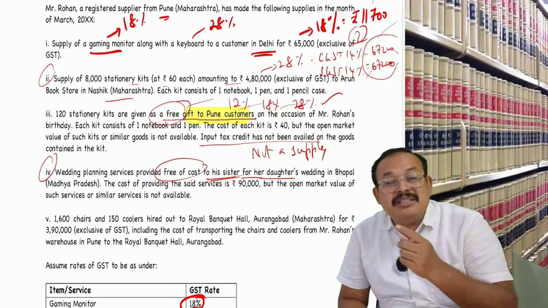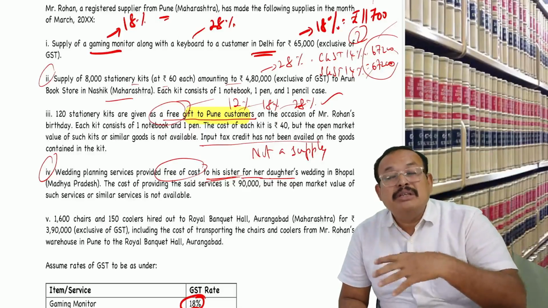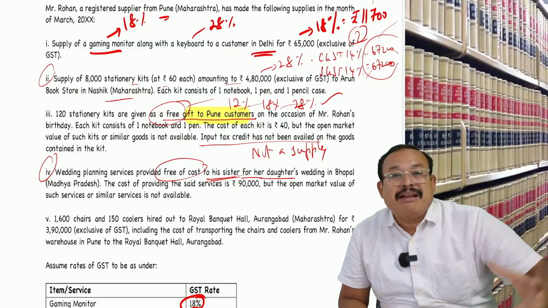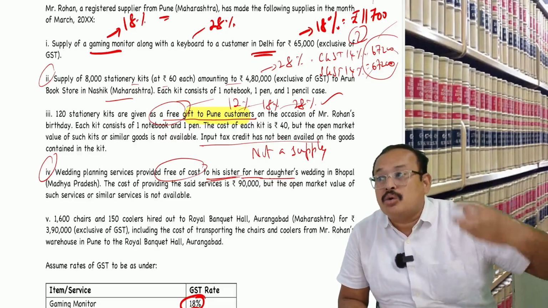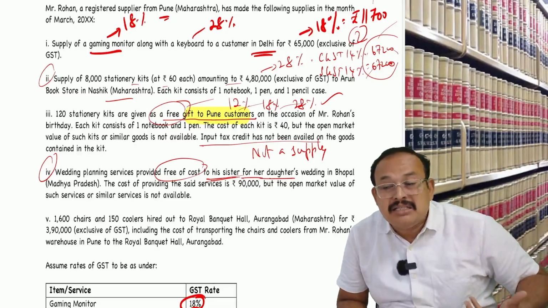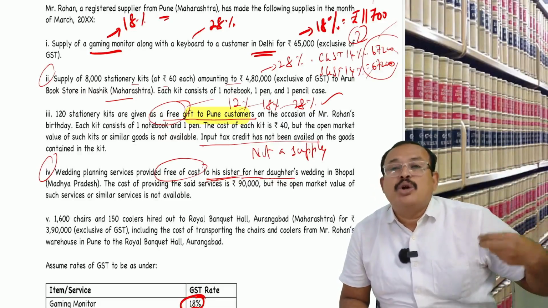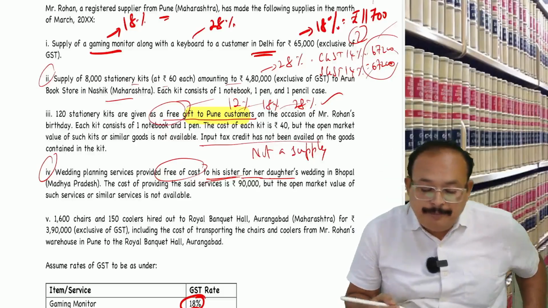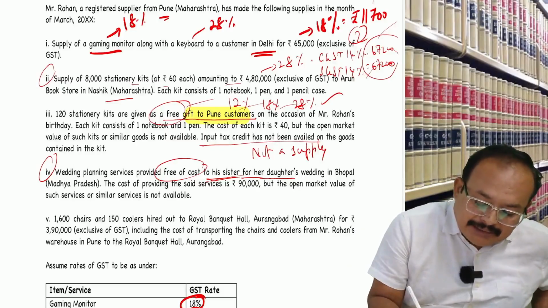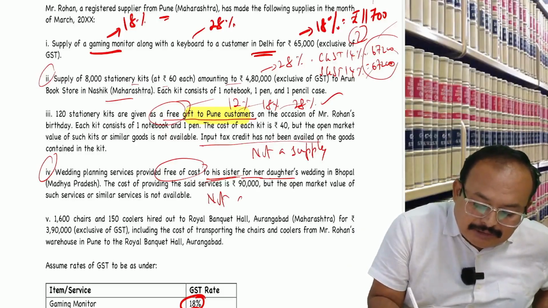In the absence of adequate information, we assume they are not related parties. They are not the same family member because the words "wholly depending on Rohan" have disappeared. Hence, non-related parties. Therefore, no consideration, not covered under Schedule 1. Therefore, not a supply. Here also, not a supply.